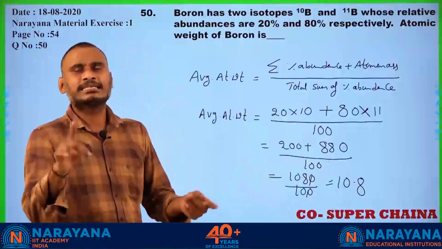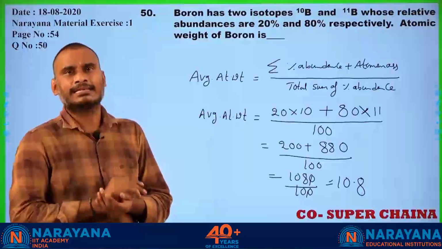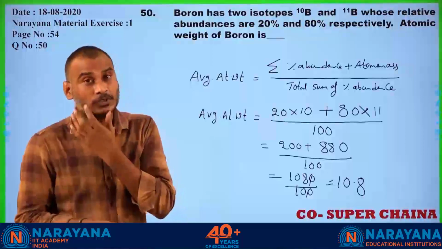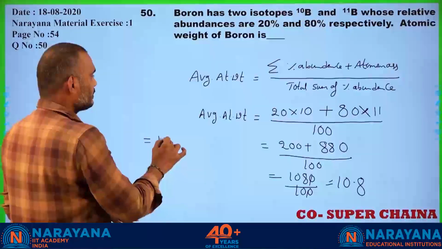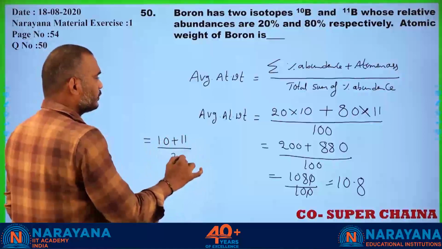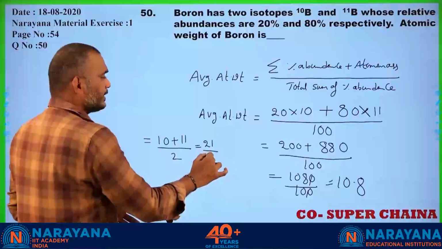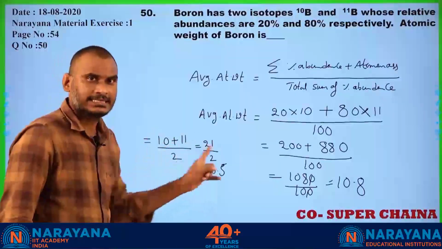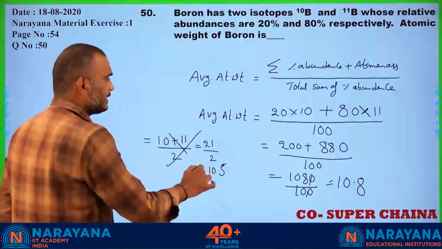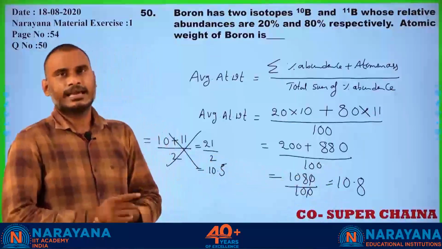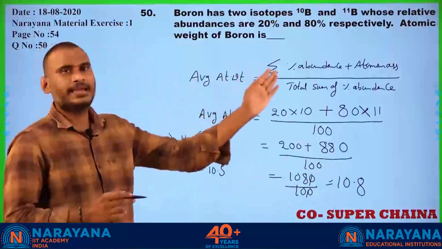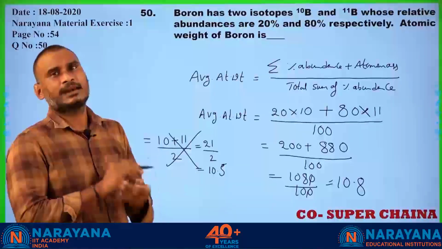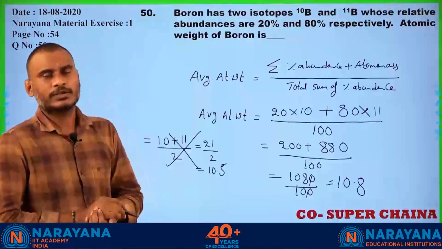Why is it so? Boron does not exist in nature as a single atom. It exists as B10 and B11. Does it exist in 1:1 ratio? If they existed in 1:1 ratio, 10 plus 11 by 2, simply 21 by 2, that is equal to 10.5 would come. Did they exist in 1:1 ratio? No. That is why I am taking it like this. I thought everybody understood how to apply percentage of abundance, and where we apply percentage of abundance and average atomic weights. Now student, you go for the next question.